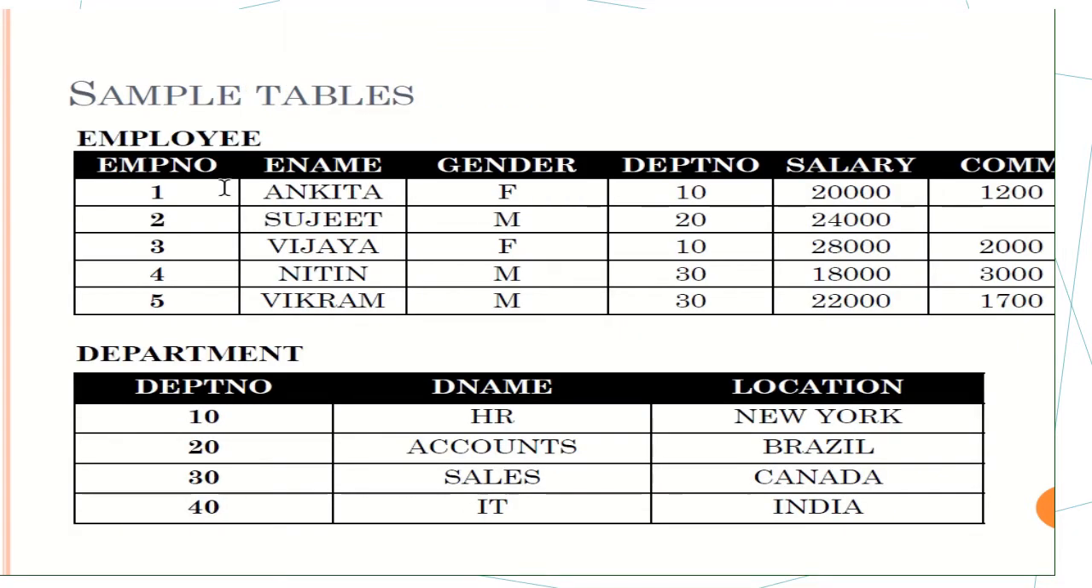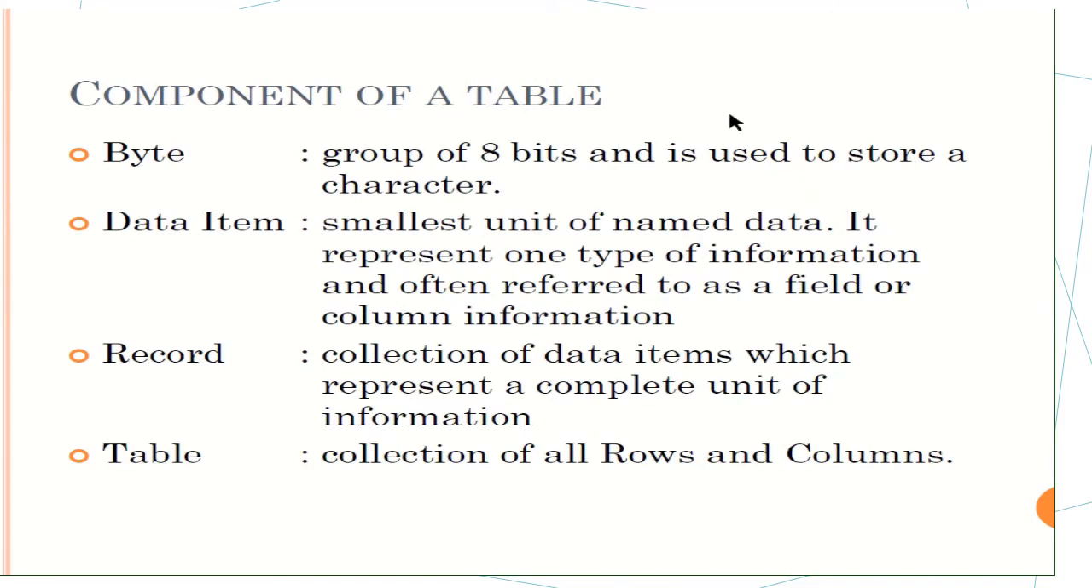Next, like a sample. Here you can see this is known as a column or attributes, and the single row is known as what? Row or record. Okay, you should remember this thing. Employee number 1 2 3 4 5 is a column or attribute, and one, Ankita, F, this is a record or a row. Okay. Next, components of a table.